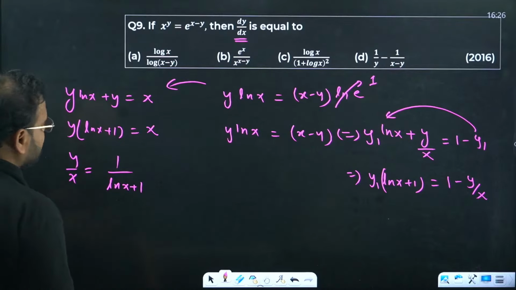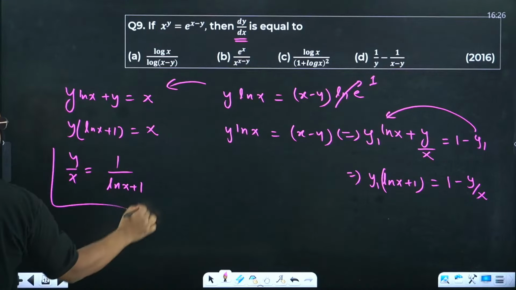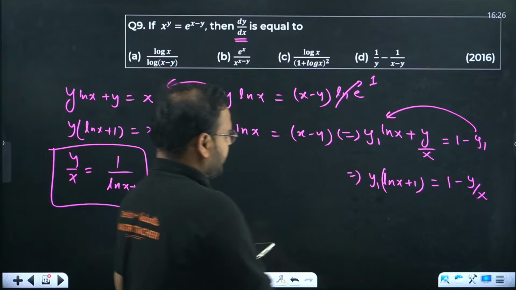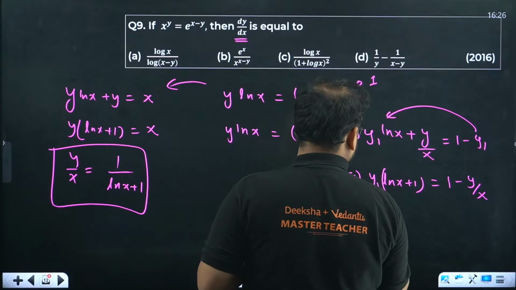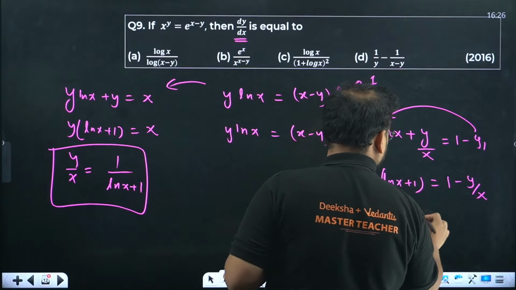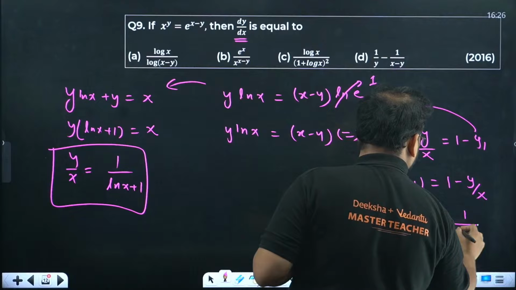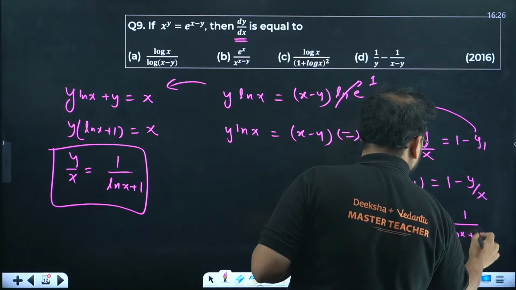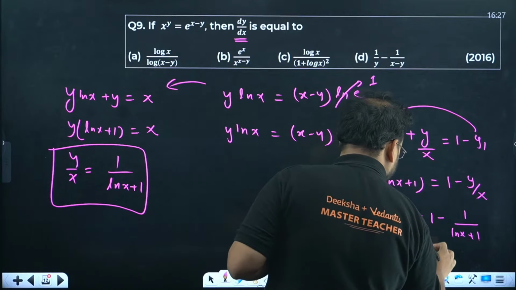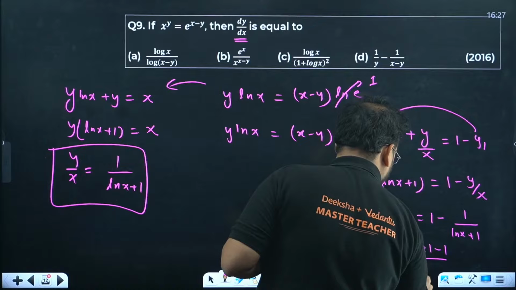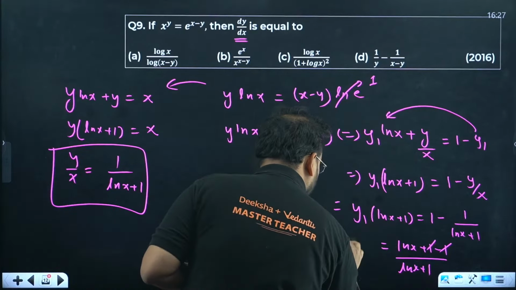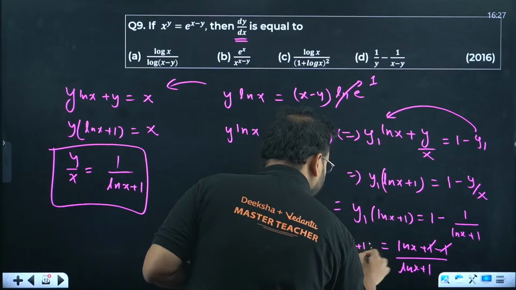Either you can differentiate this and get the result, or substitute it over here. y1 ln x plus 1 equals 1 minus 1 upon ln x plus 1, so ln x plus 1 minus 1 upon ln x plus 1. 1 and 1 cancel.